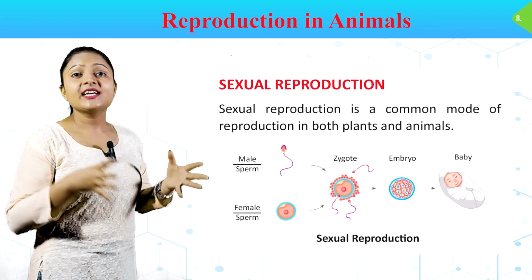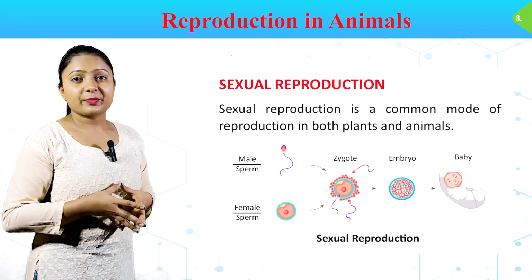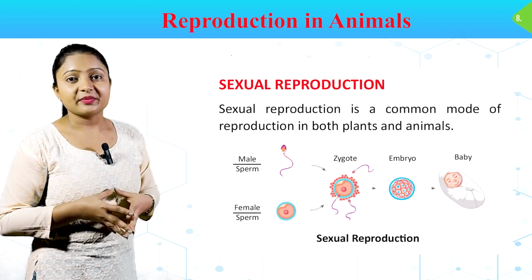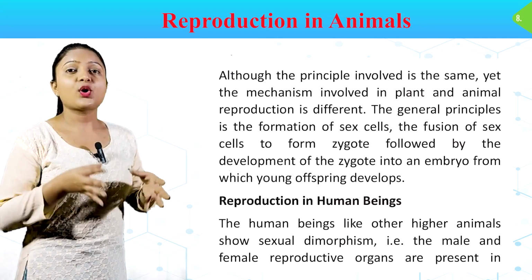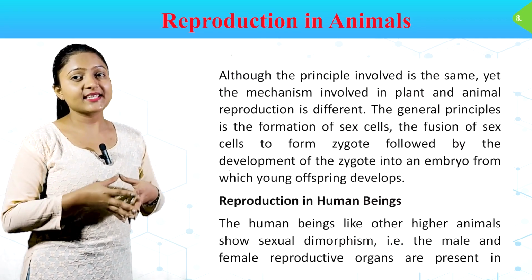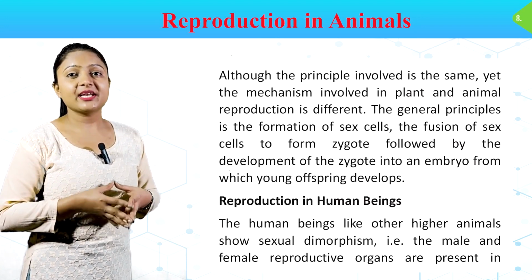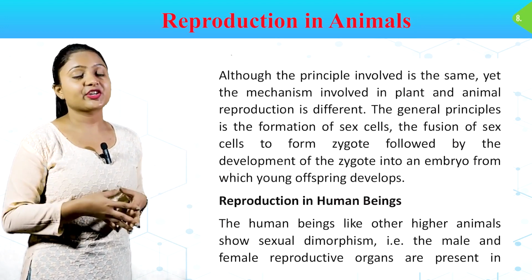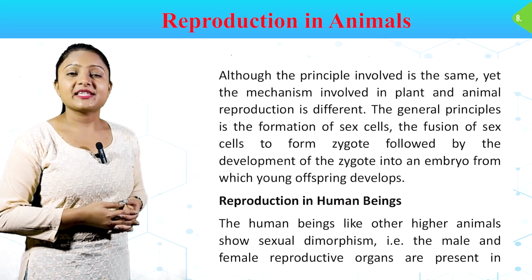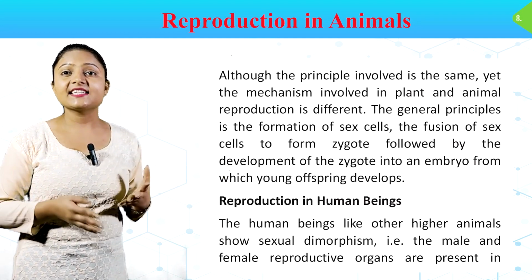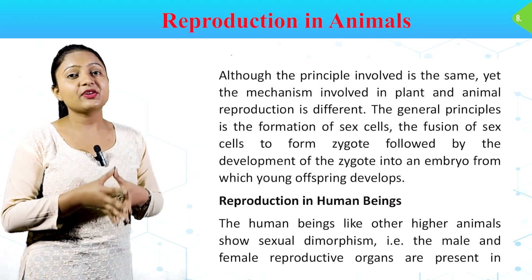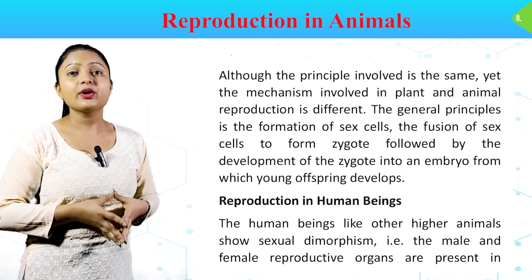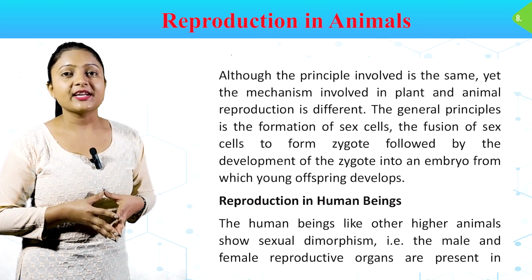Sexual reproduction is a common mode of reproduction in both plants and animals. In this image, we can see a sexual reproduction. Although the principle involved is the same, yet the mechanism involved in plant and animal reproduction is different. The general principle is the formation of sex cells, the fusion of sex cells to form zygote, followed by the development of the zygote into an embryo from which young offspring develops.